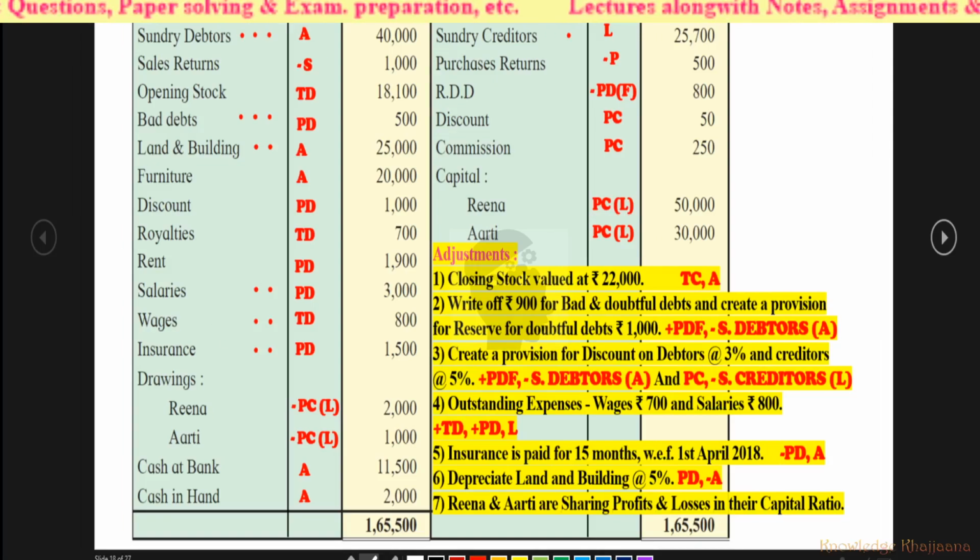Okay, very easy, no hidden adjustment, no internal adjustment. Okay, now let's move to the adjustments. Closing stock is valued at rupees 22,000. It will be recorded to the trading account credit side and to the asset.